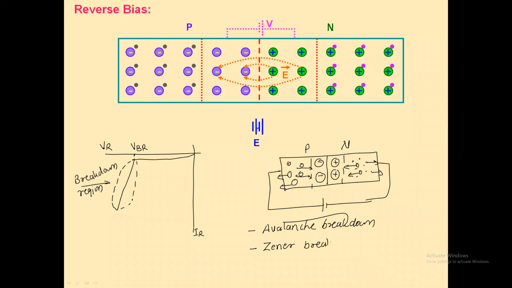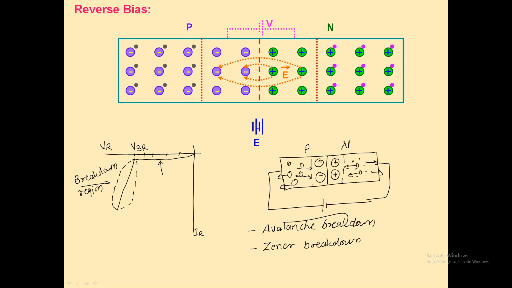Now listen to what the concept is, and you will get the answer to your question. Let us increase the reverse bias voltage step by step, and when the reverse bias voltage becomes greater than the breakdown voltage, the velocity of the minority carriers also increases. As you know, the minority carriers always try to penetrate into the depletion region and cross the junction, and because of that a very small current flows through the reverse biased diode.